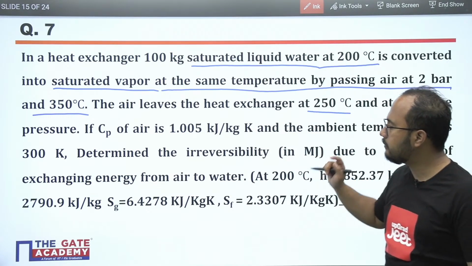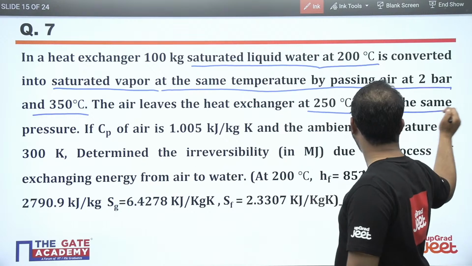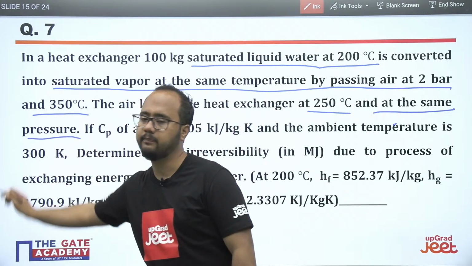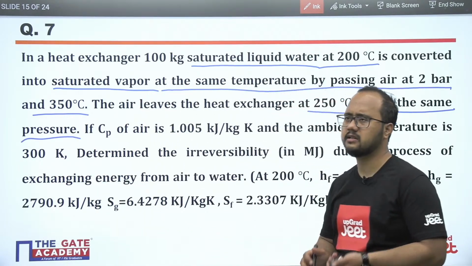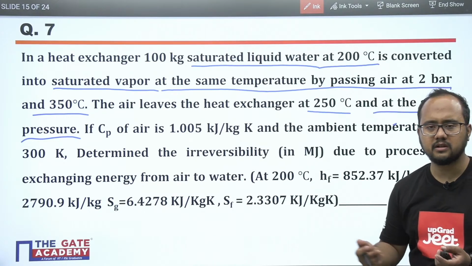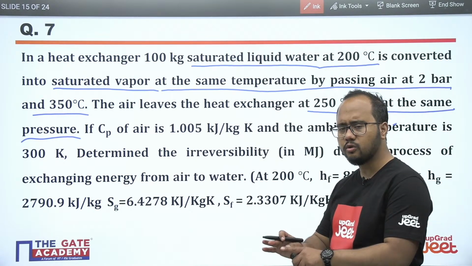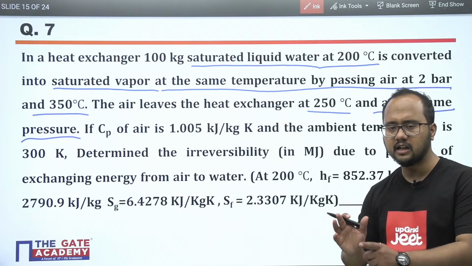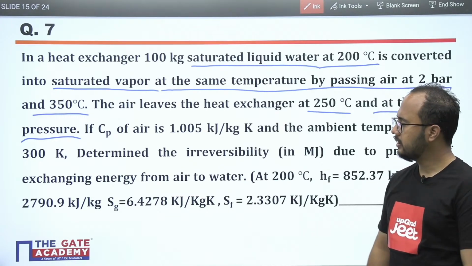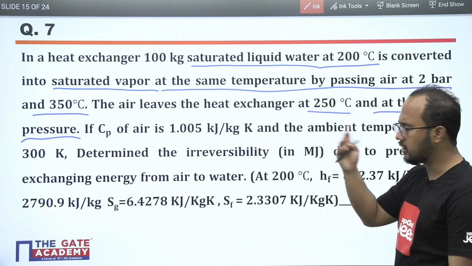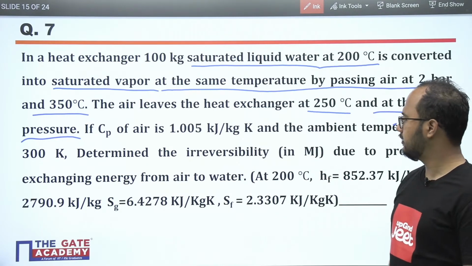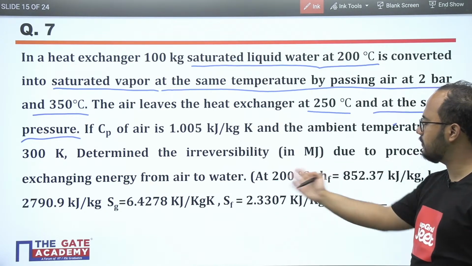And it is mentioned that it is at the same pressure, right? Pressure is same. Generally, in most cases in a heat exchanger, we assume the pressure is the same. There is no change of pressure while the heat transfer process is taking place. Cp of air is mentioned. We already know the value because it is a very basic thing. And ambient temperature is mentioned, 300 Kelvin.